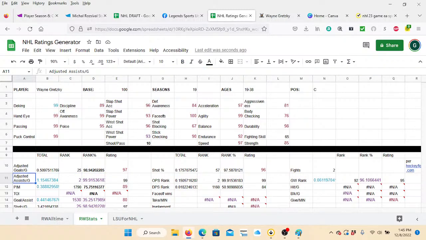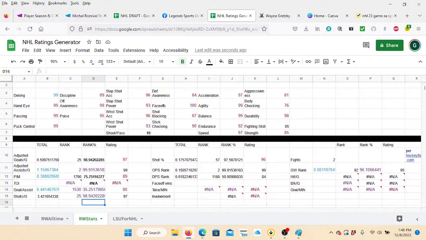Adjusted assists, the same thing. He's the second highest in NHL history. I'm actually not sure who the first one is. But we do that for all these different categories. Now, you're going to see some of these things here with NA, hits per game, blocks per game, because those stats weren't tracked in Gretzky's era. So the ratings for Gretzky can only work off of the data that we have.